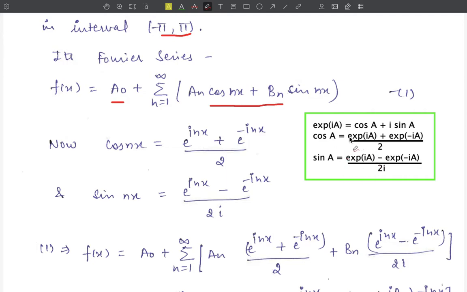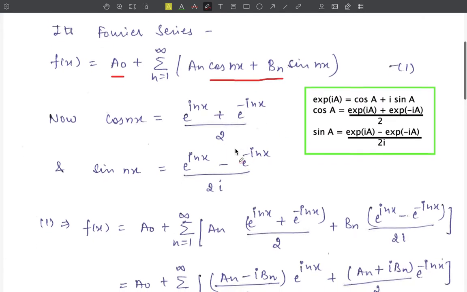So using these values here, we can get the values of cos nx and sin nx, which we have to use here. So cos nx will be equal to exponential iota nx plus exponential minus iota nx upon 2, and sin nx is equal to exponential iota nx minus exponential minus iota nx upon 2 iota.